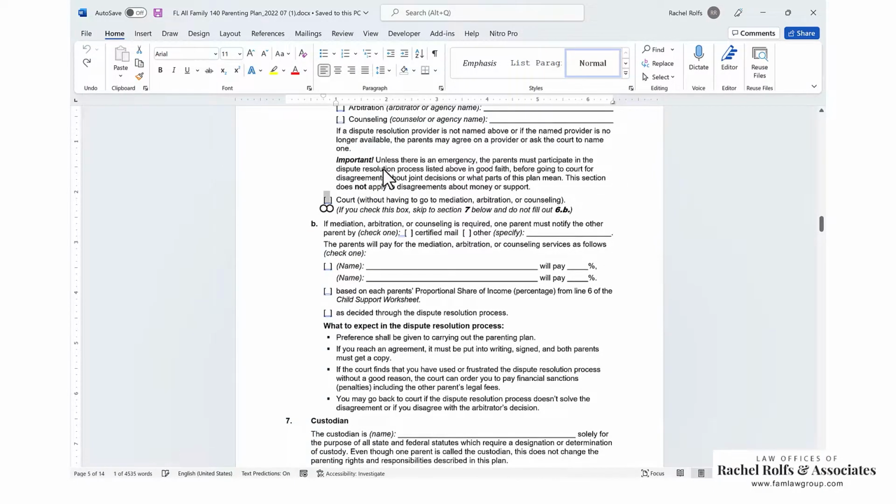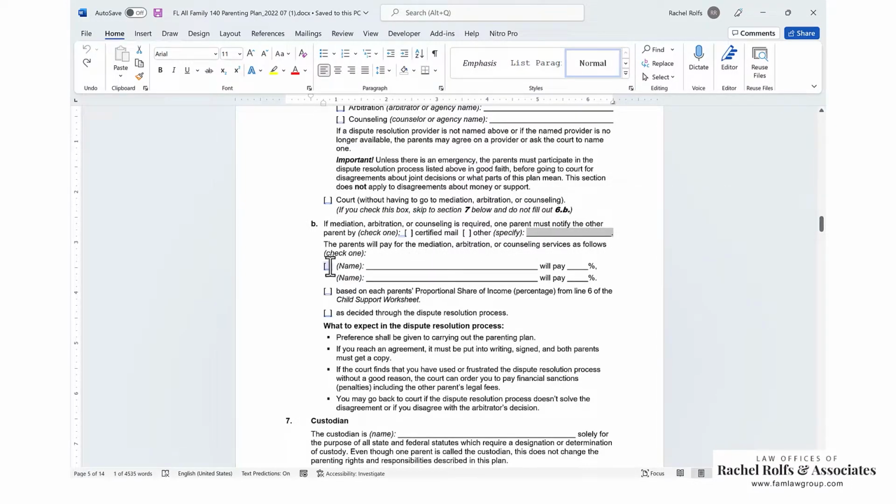So assuming you select mediation, arbitration, or counseling, then you move down here to section B. You have to say how notification will be. You can do certified mail. You can do other. Most people at this point just say other and just say email here.